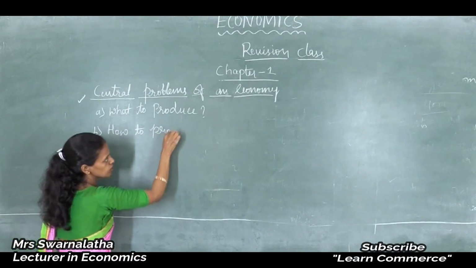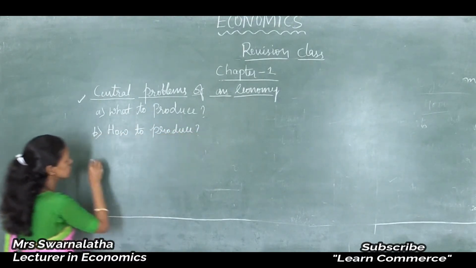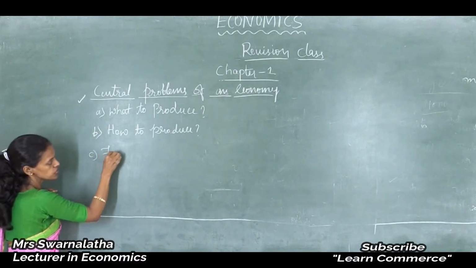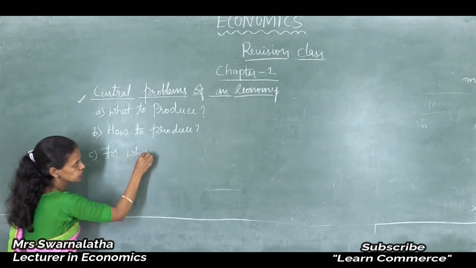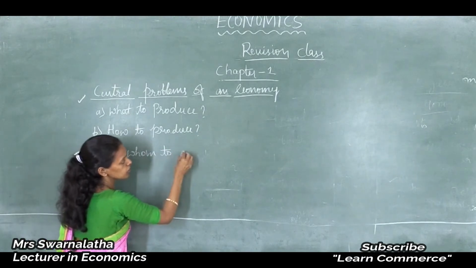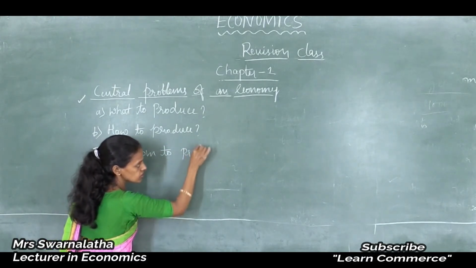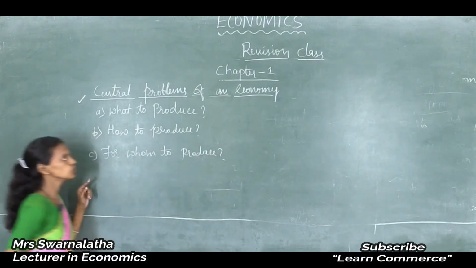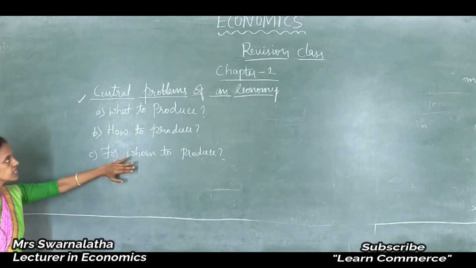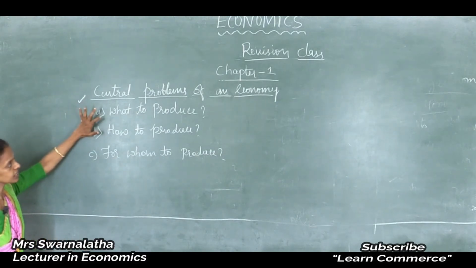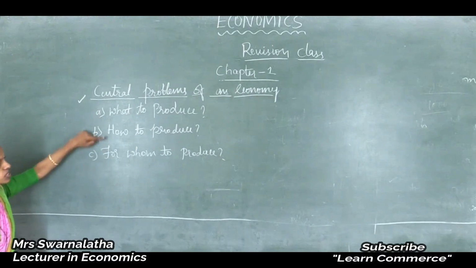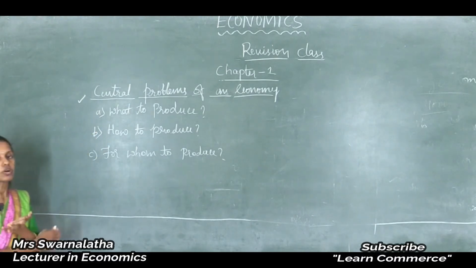The third main problem arising in every economy is for whom to produce. So, while producing goods and services, there are mainly 3 problems: what to produce, how to produce, for whom to produce.